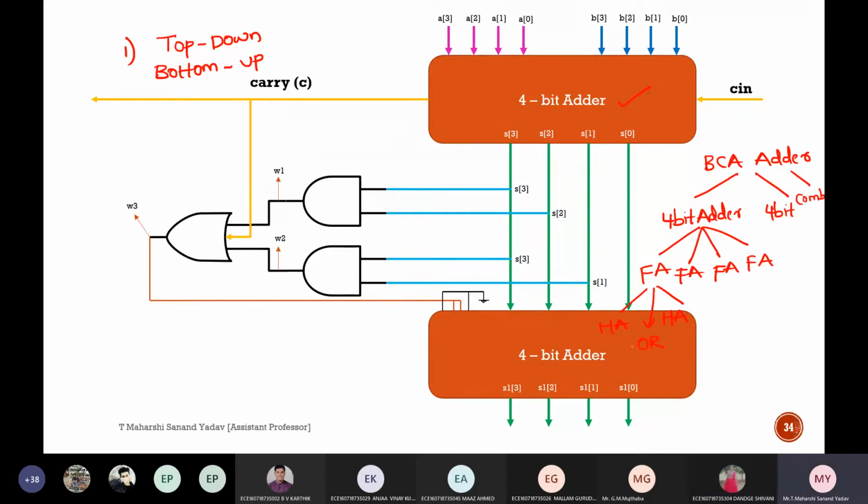And OR gate. This is one of the very important examples. So, a full adder using 2 half adders and an OR gate. This full adder is implemented by using 2 half adders followed by an OR gate. Now, what else? Again, this half adder should be implemented using